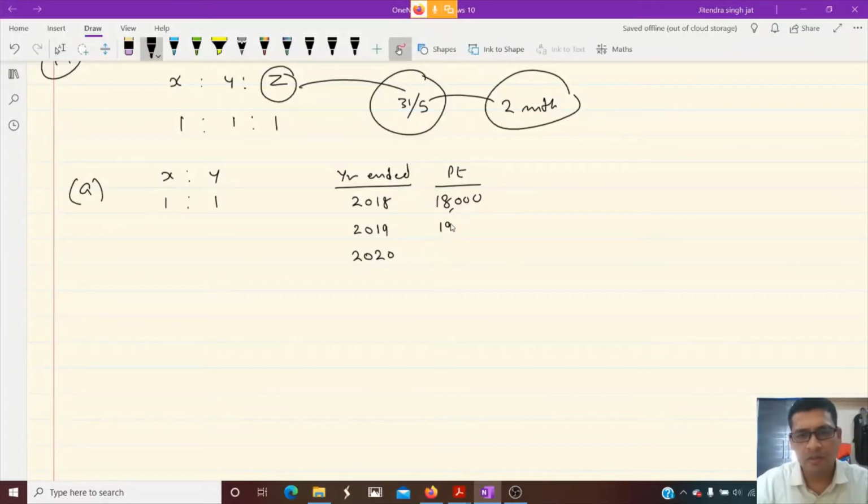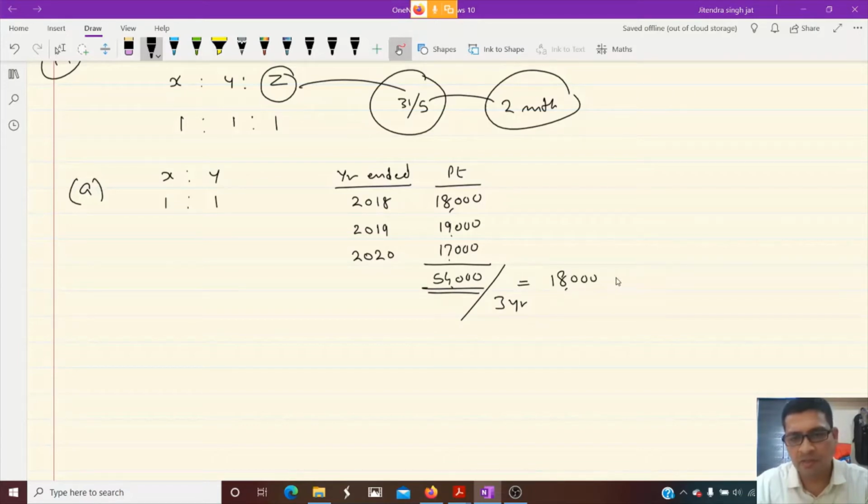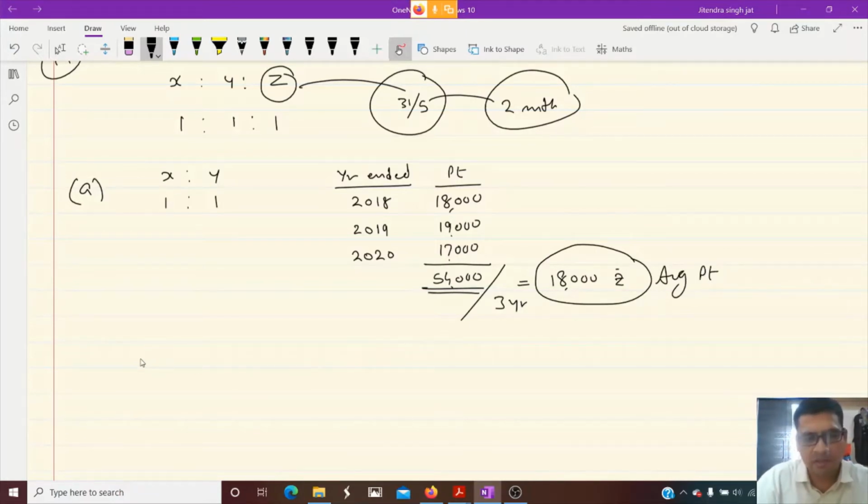Total 54,000. We need average profit, so we divide by 3 years. So we get 18,000. This is the average profit. This average profit is needed to calculate Z's share. Let's calculate Z's share in profit.